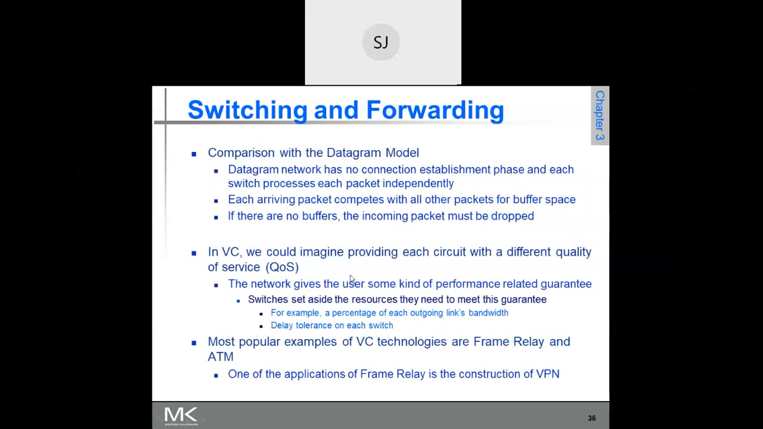Virtual circuits are very useful in achieving quality of service requirements, because whenever the connection is established, whatever resources are required for the connection have been allocated well in advance. So that is why we are able to meet the quality of service requirement.